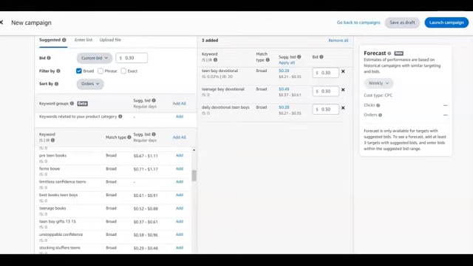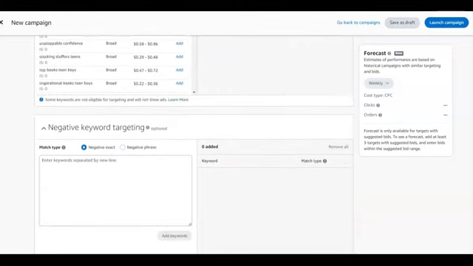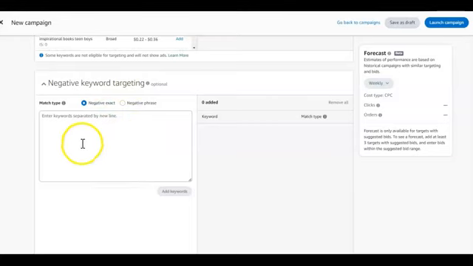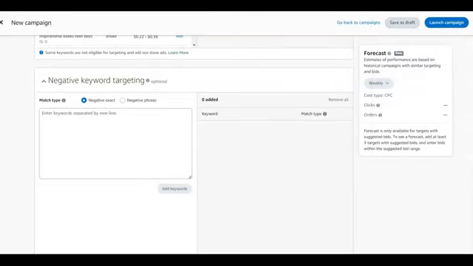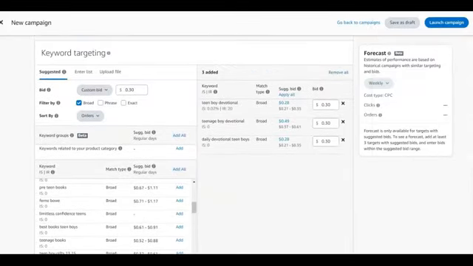Now, having done that, you just scroll down. Always remember negative keyword targeting. You're not doing that right now because your book has not generated any data. And again, once you publish your book and you start running ads, please don't start expecting things to happen within the first week. It takes like 2 weeks for Amazon to really understand what your book is all about. Then the algorithm will pick it up and start showing your book to the relevant audience. So don't come and say you created ads and you're not generating any sales.